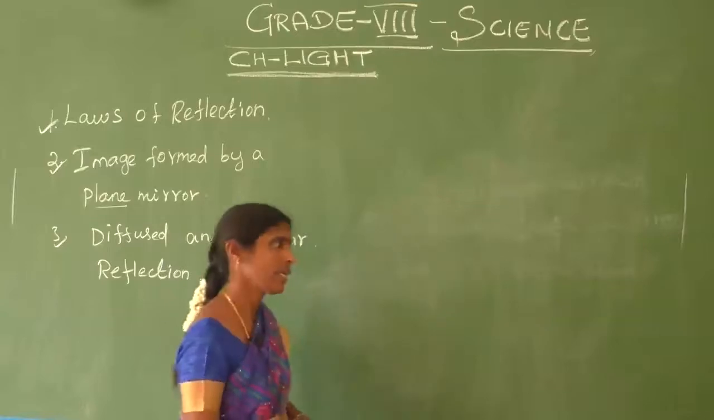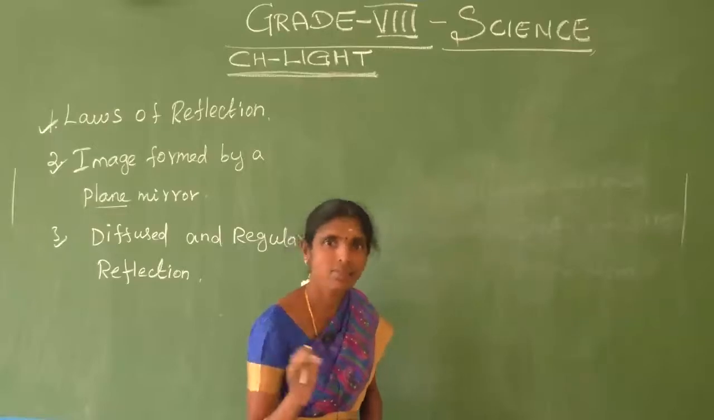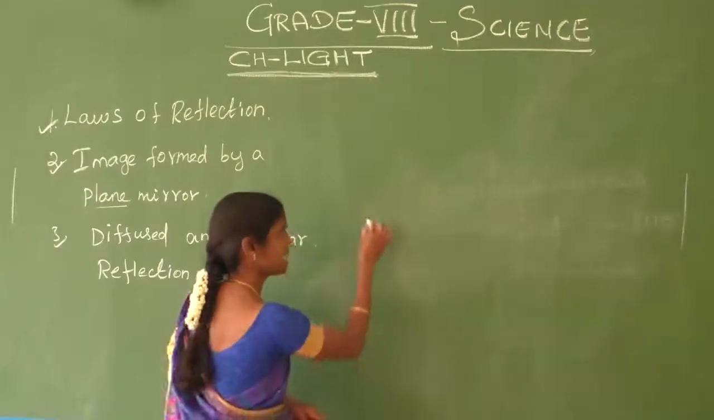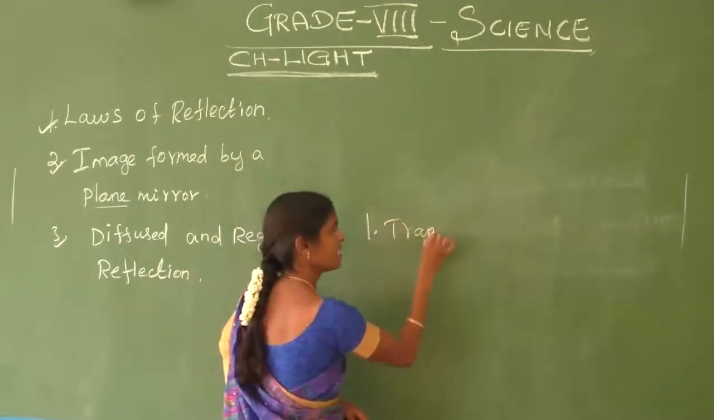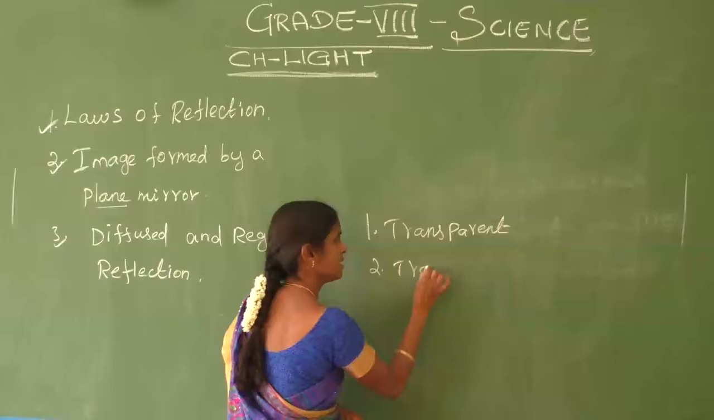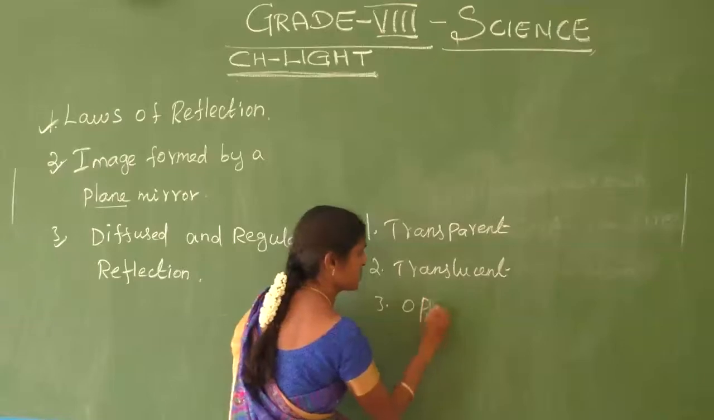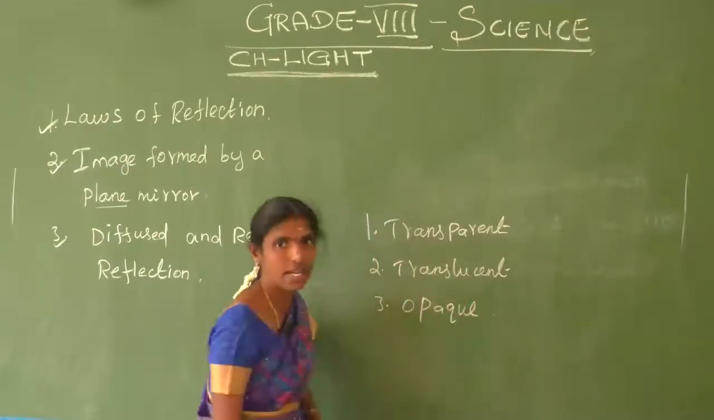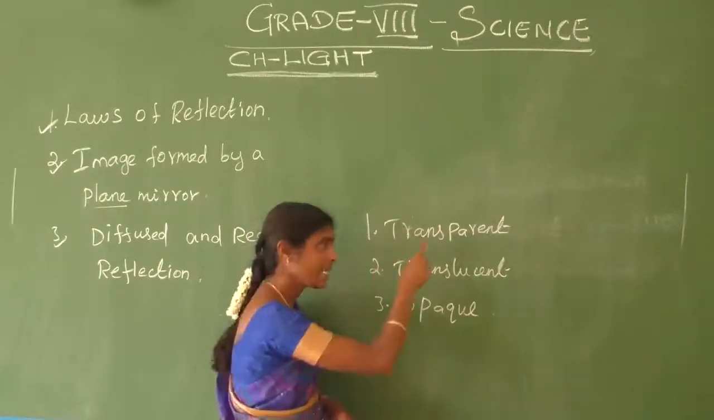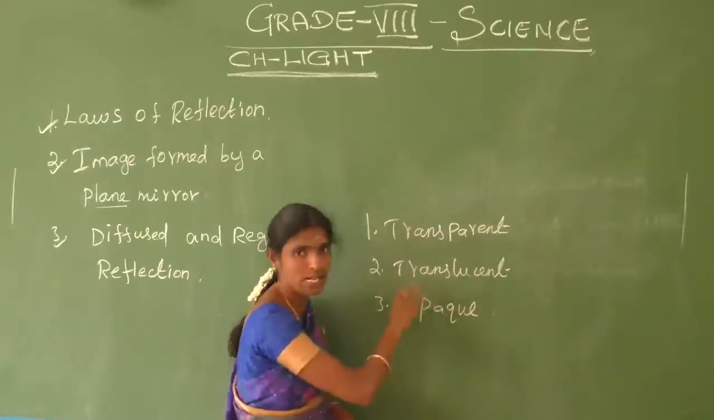Are you understand? Okay, in our world, all the objects fall into only 3 categories. What are the 3 categories? The first one is transparent. The second one is translucent. The third one is the opaque object. Am I correct? Okay, only 3 categories of objects are present.